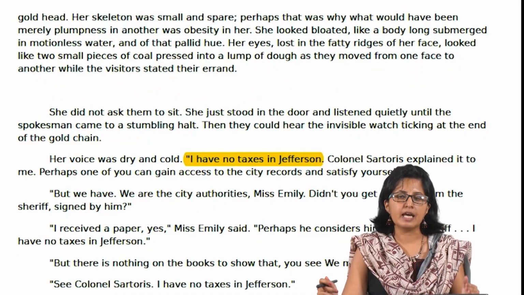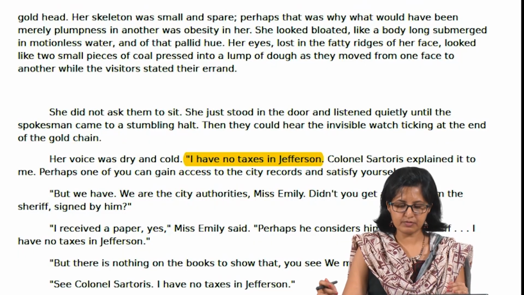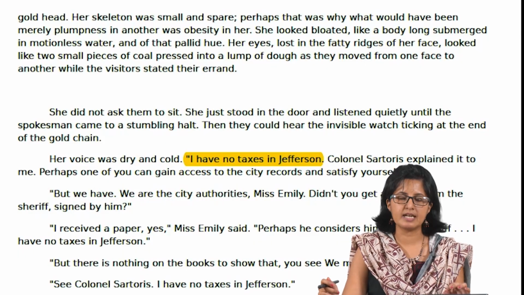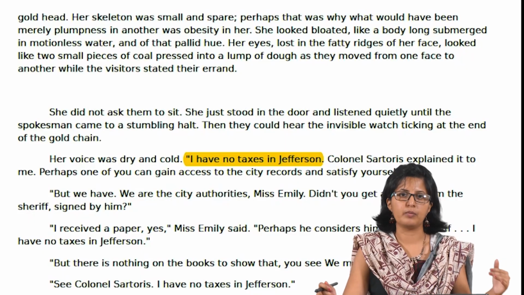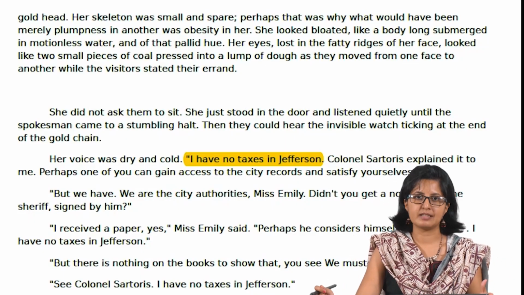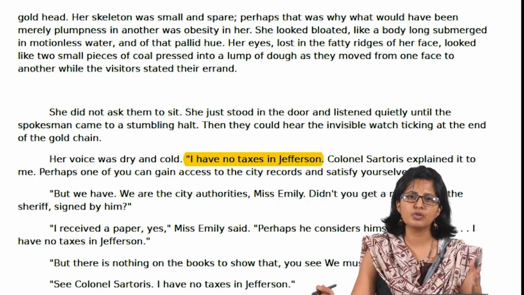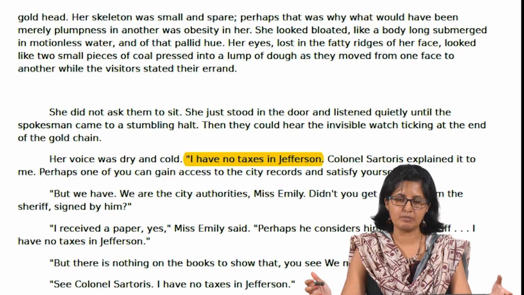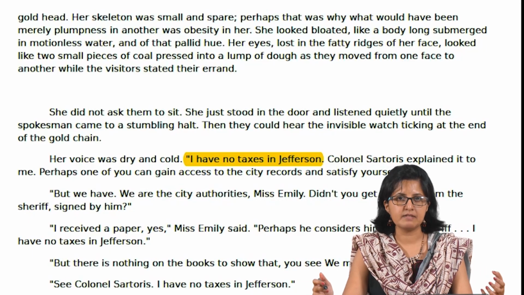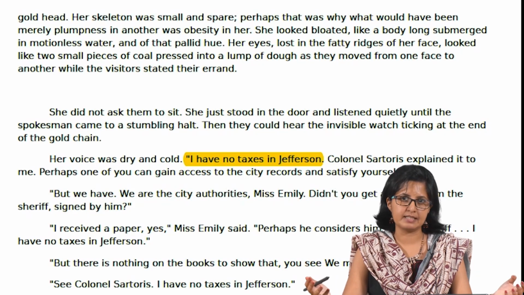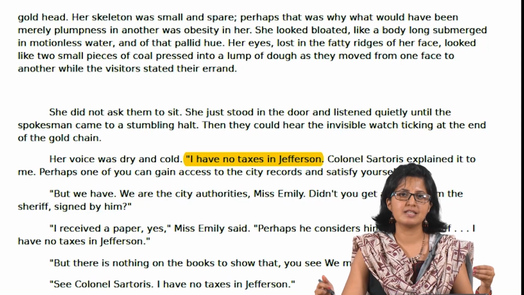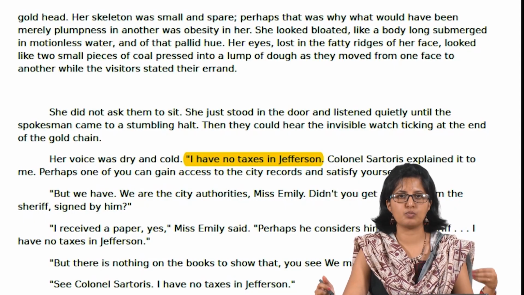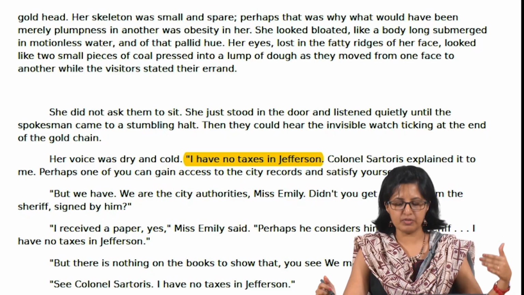When these men came to Emily's house to demand taxes, she has the audacity to tell them, "I have no taxes in Jefferson," because she continues to believe in the old order where her father was exempted from taxes. And we also get to know that she is totally unwilling to change with the times, and she is extremely insensitive to the law of the land, and she thinks that she continues to enjoy certain privileges and certain positions and certain exemptions which were handed down to her over generations.